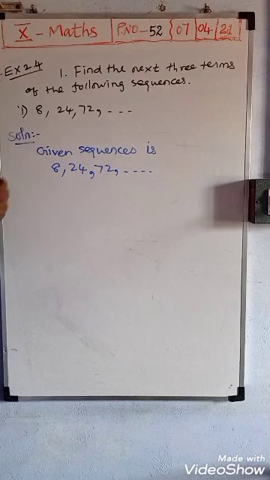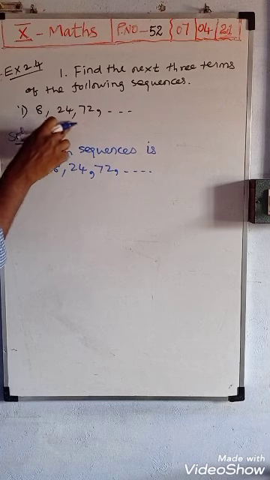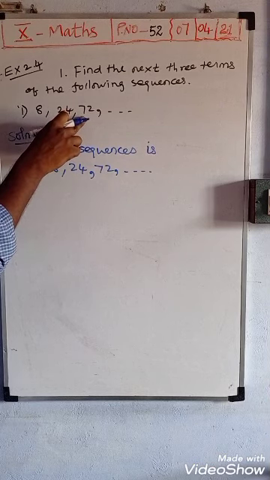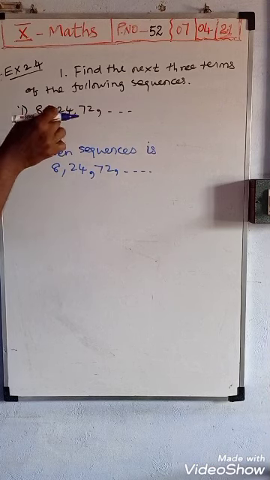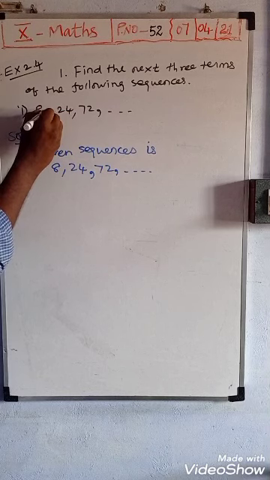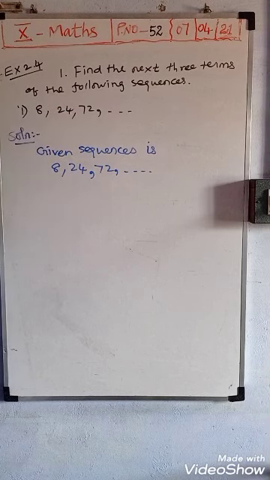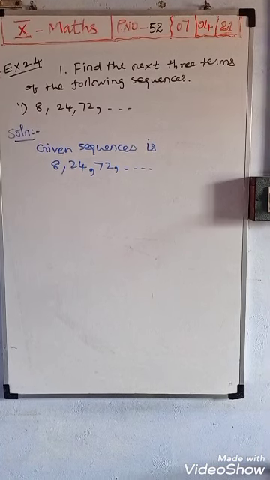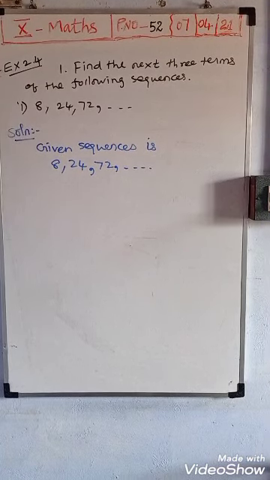They multiplied by 3. 8 threes are 24, 24 threes are 72. So they have multiplied. To check what they did in between, we check the difference first. Here the number 3 is multiplied. That means for the next three terms also you should multiply by 3, and we will receive the answer.